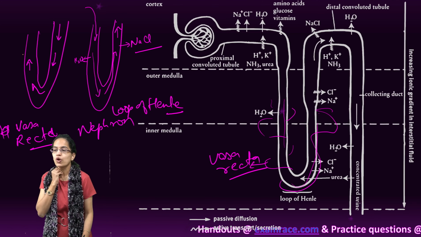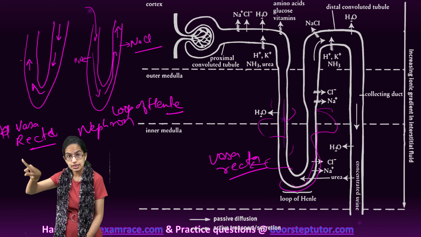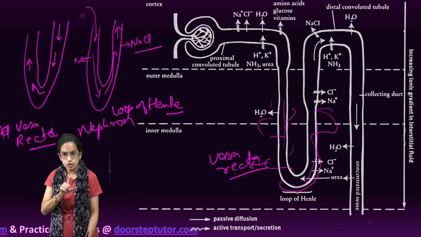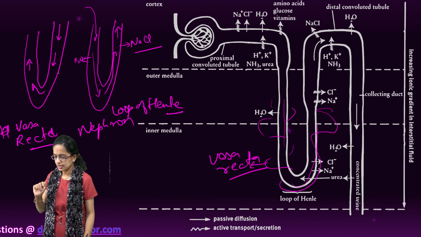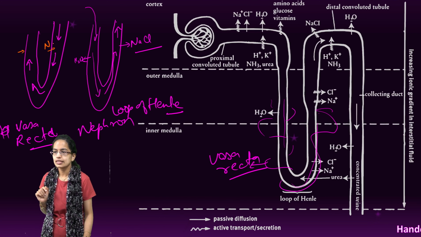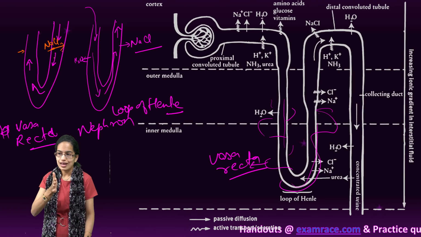And here, in the ascending limb of the vasa recta, not the loop of Henle, you have the 2 limbs here, and here it is permeable to sodium and chloride.